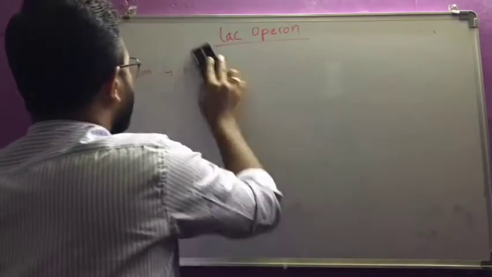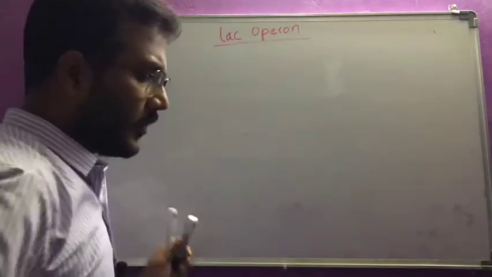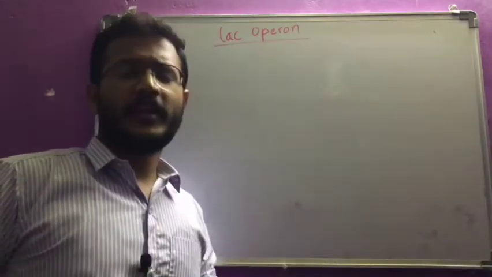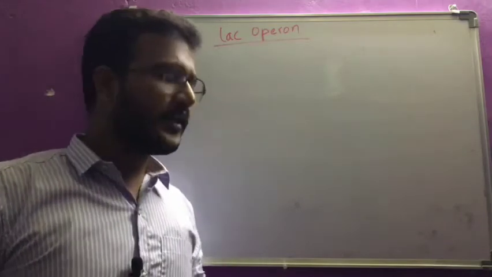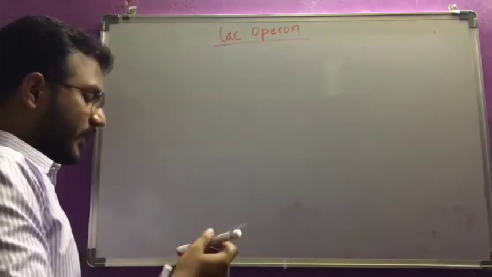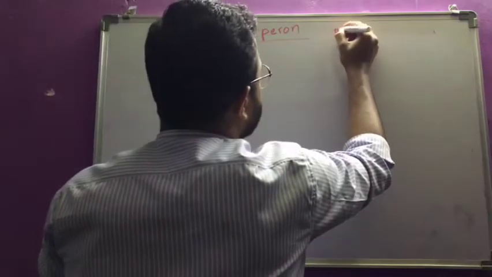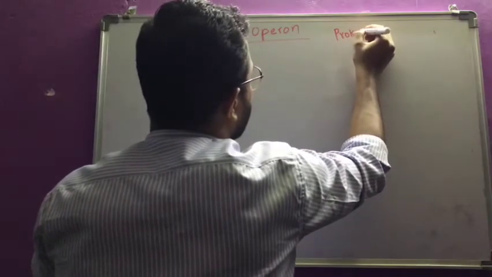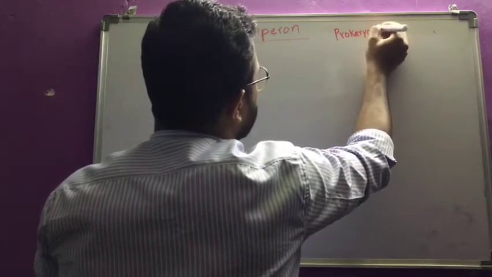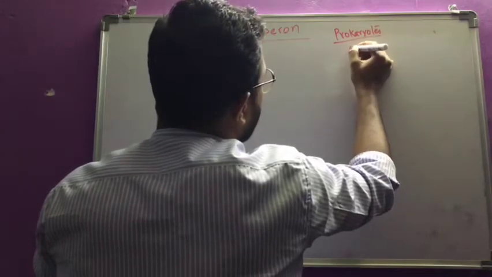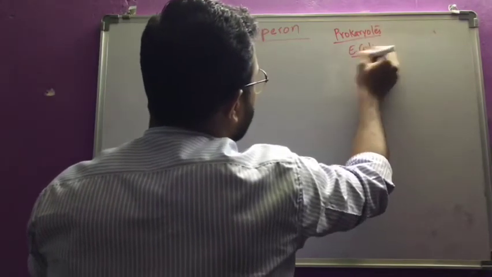As you know, monocistronic genes need not be studied more, because one gene gives only one protein. But the lac operon we are studying from prokaryotes, for example E. coli, a bacteria.